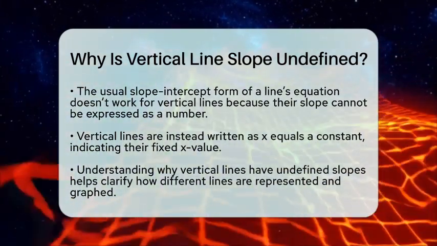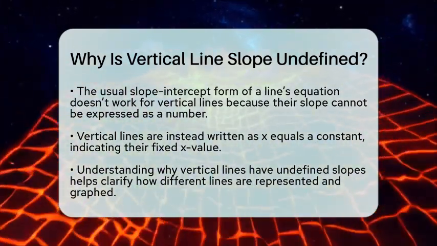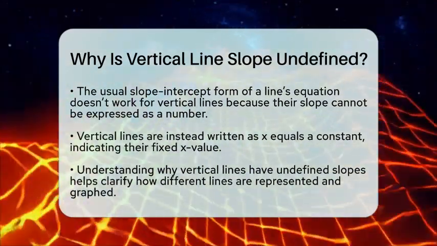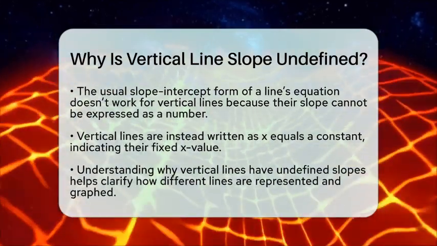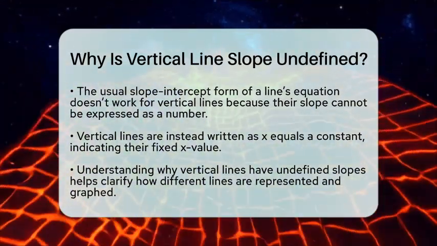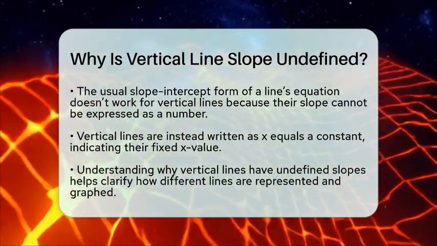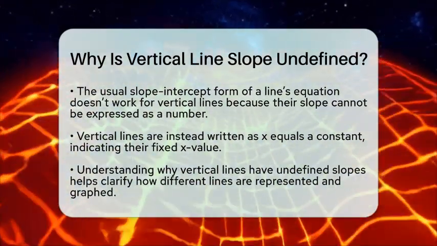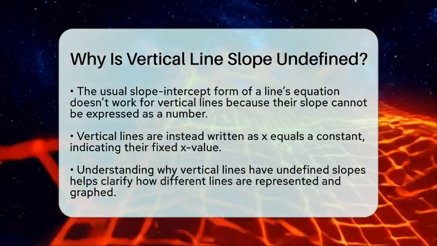To sum it up, the slope of a vertical line is undefined because the calculation involves dividing by 0, which is impossible in math. Vertical lines go straight up and down, with no horizontal movement, so their steepness can't be measured with a number. Knowing this helps us better understand how lines work and how to graph them correctly.